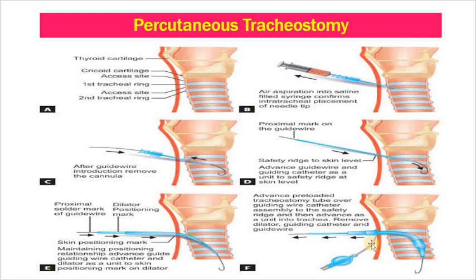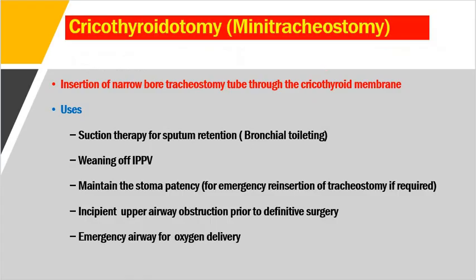the tracheostomy tube. Now, the next procedure is cricothyrotomy, also called mini tracheostomy. It's a procedure of insertion of a narrow bore tracheostomy tube through the cricothyroid membrane. Its uses are suction therapy for sputum retention, bronchial toileting, weaning of intermittent positive pressure ventilation, maintaining stoma patency, emergency reinsertion of tracheostomy if required, and it can be used for incipient upper airway obstruction prior to definitive